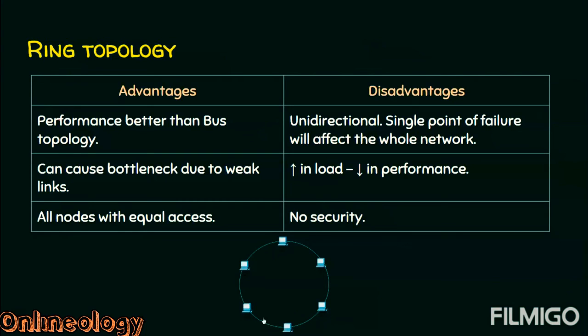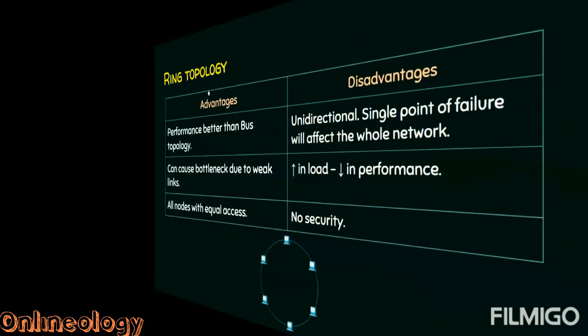If there is very high load in the network, then the performance of the network gets degraded. If this is going to send some confidential data to this computer, again this has to cross so many intermediary nodes in order to reach the destination. And obviously there is no security in this ring topology.